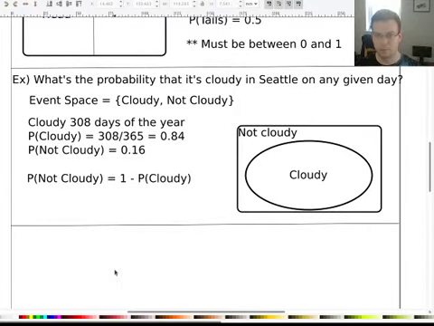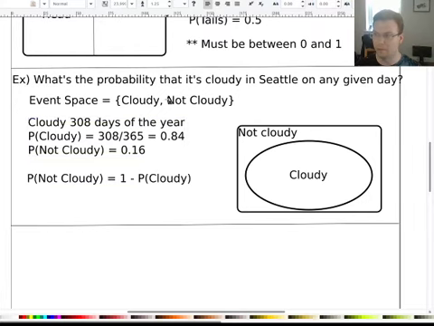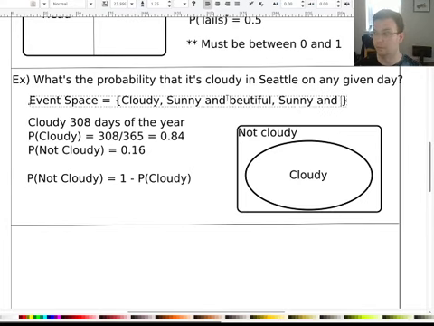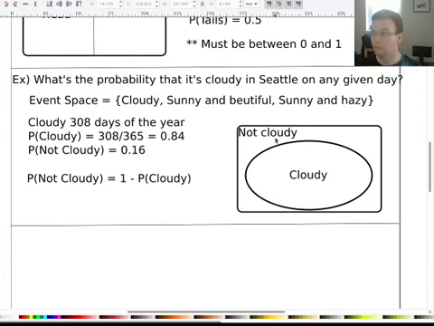Just to sum this up in general, what it's really saying is that the event and not the event covers the entire event space. So in this case, there were only two events, cloudy and not cloudy. But I definitely could have divided up not cloudy into maybe sunny and beautiful and sunny and hazy. So in that case, not cloudy is a little bit more granular. Perhaps it gets split up.